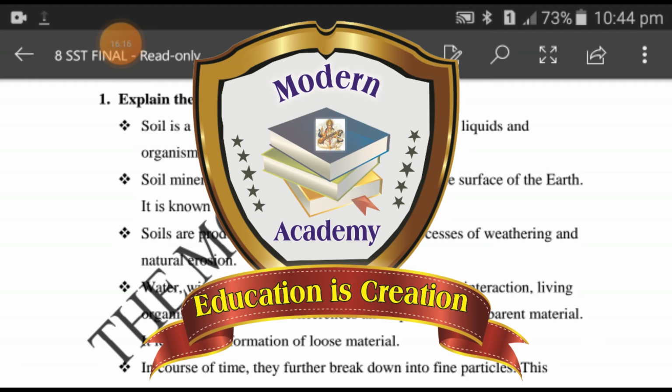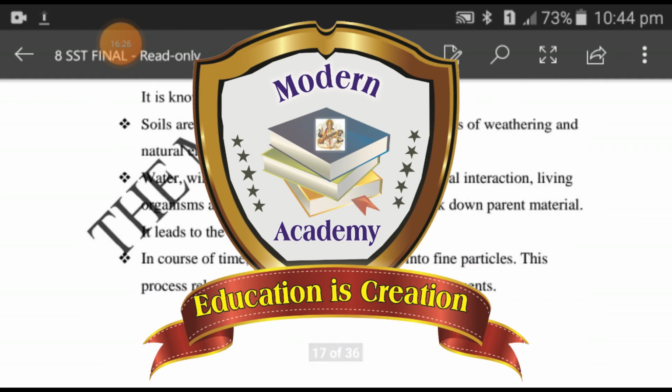Third point, soils are produced from rocks through the process of weathering and natural erosion. Fourth point, water, wind, temperature change, gravity, chemical interaction, living organisms and pressure differences all help break down parent material. It leads to the formation of loose material. Fifth point, in course of time, they further break down into fine particles. The process releases the minerals locked in the rock fragments.